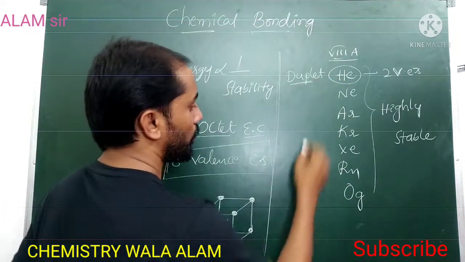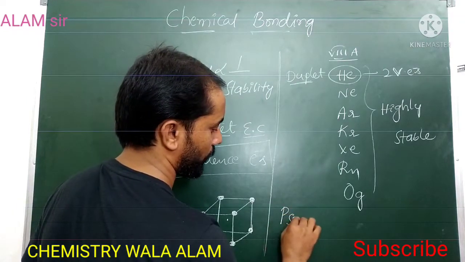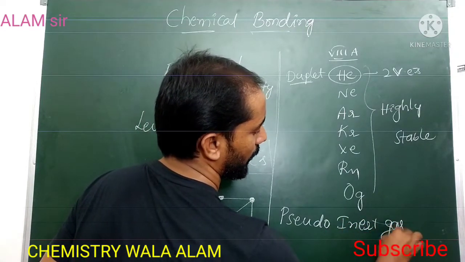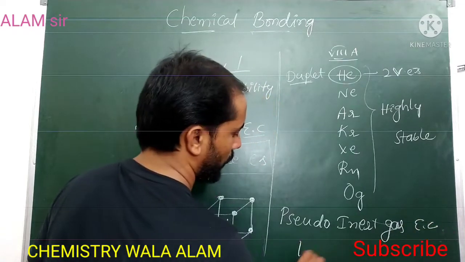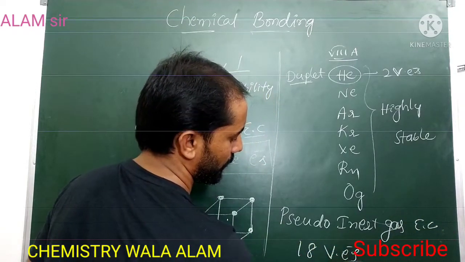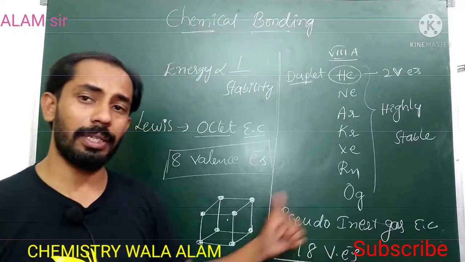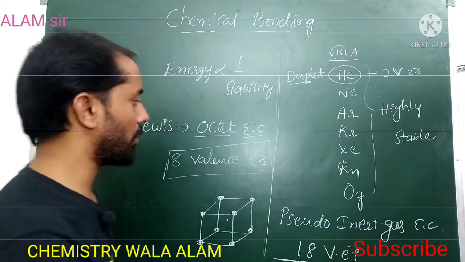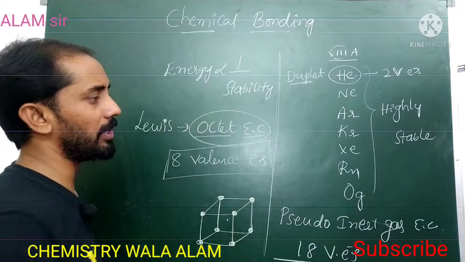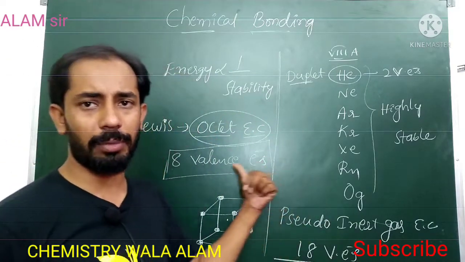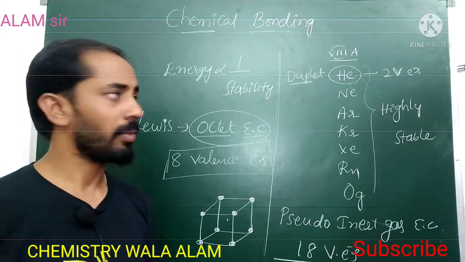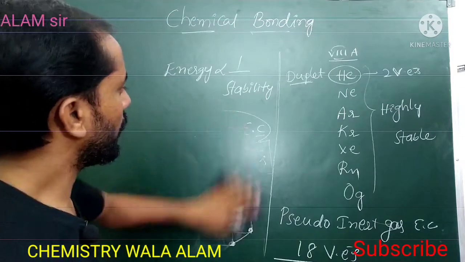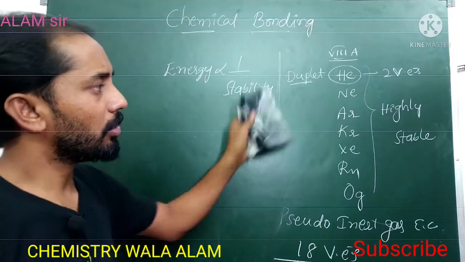However, there is also the pseudo inert gas electronic configuration, which has 18 valence electrons, meaning 18 electrons in the last shell, and those are also stable. But among all these, we prefer the octet electronic configuration, because it is represented by the maximum number of elements. Duplet and octet are all stable electronic configurations. According to Lewis, those having 8 valence electrons are more stable.